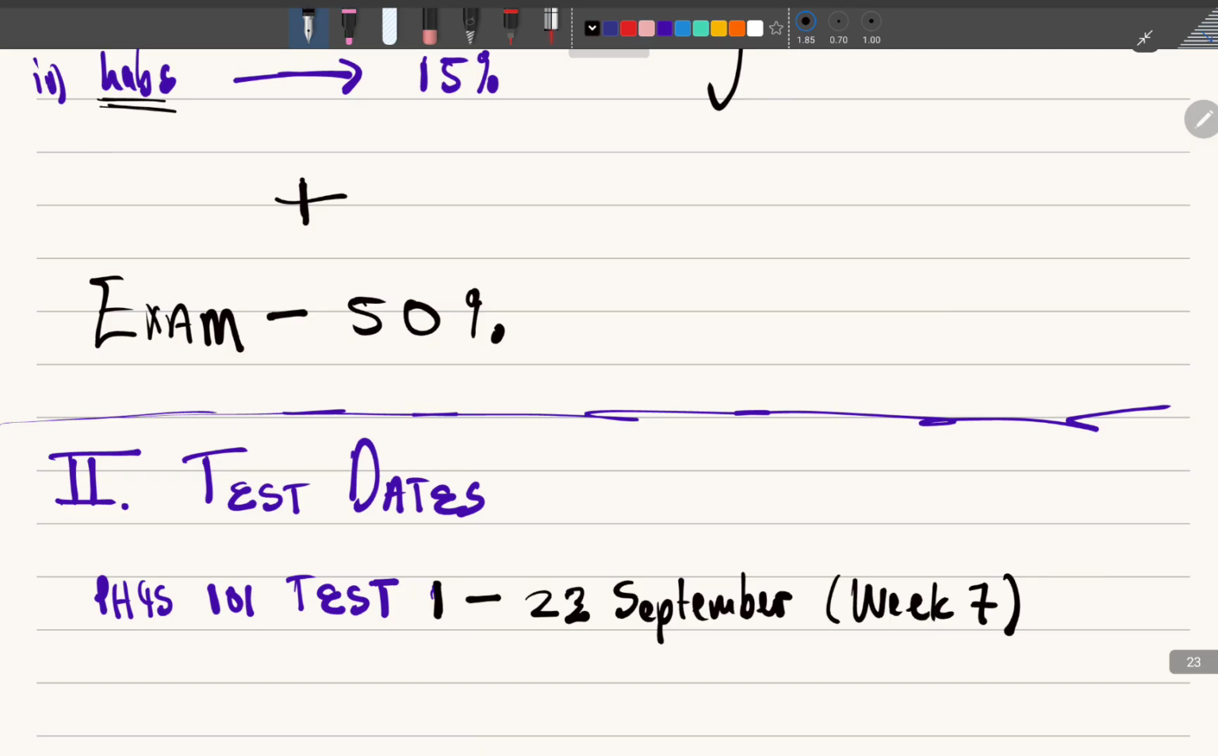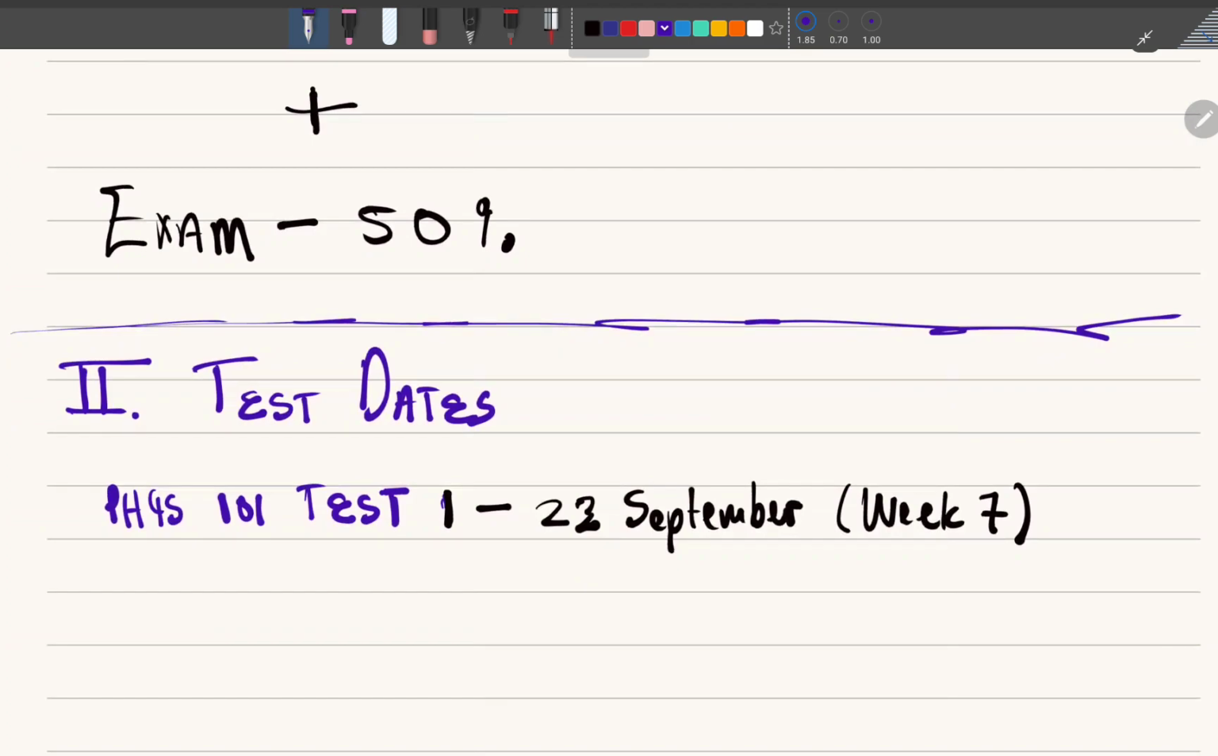So we are going to expect things from week 1 up to week 5 at least, or something like that. It's going to be in week 7. So we are going to expect things from week 1 up to week 6, or week 1 up to week 5, thereabout, right? So physics test 1 is going to be on 22 September.